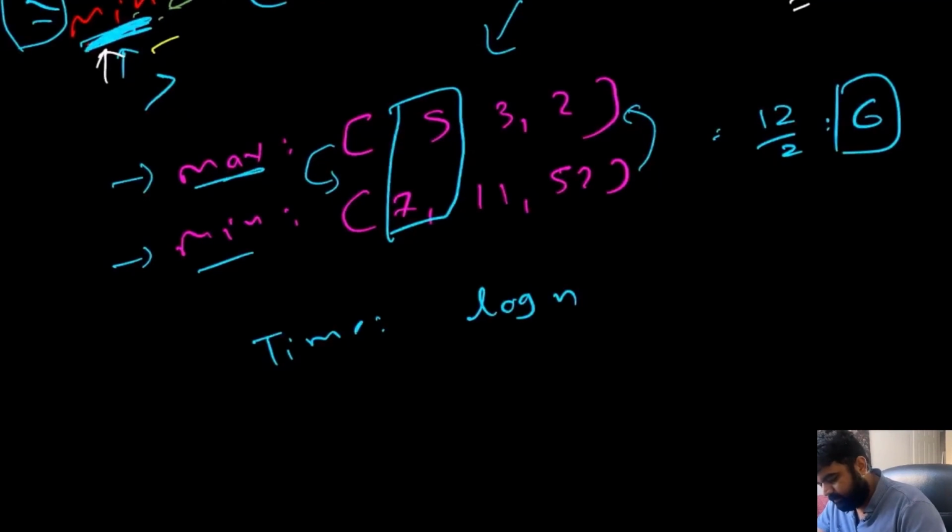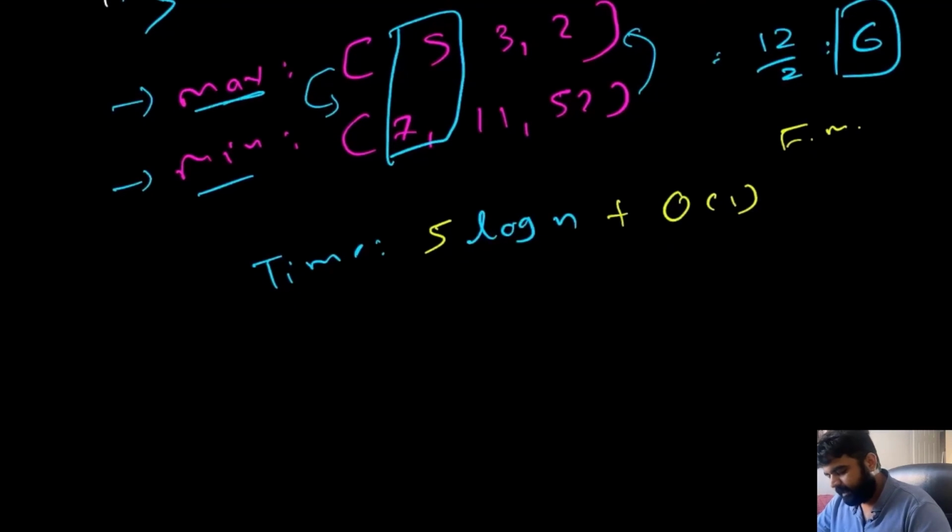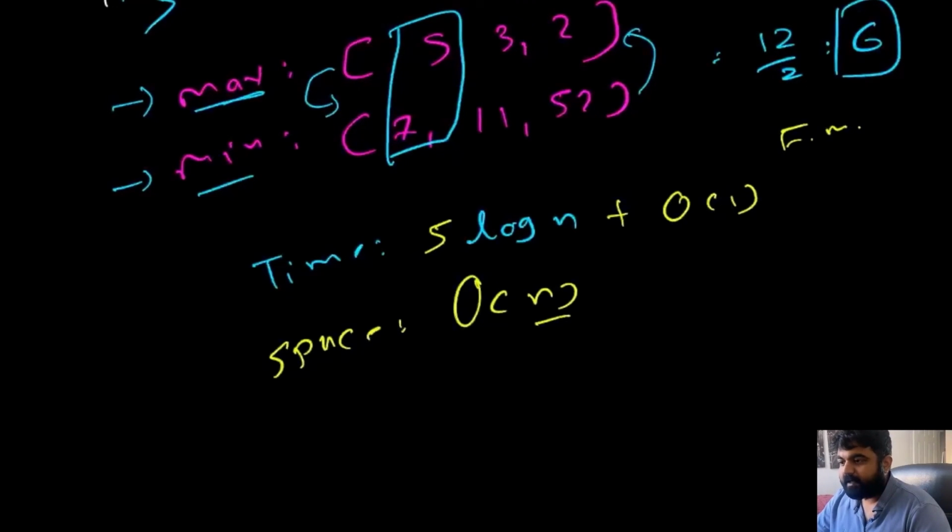So if you want to be very specific, you can mention 5 log n to be the exact time complexity, and in order to find the median, this operation is constant, so it is done in big O of 1 time. So this is a very good time complexity. Now let's calculate the space complexity. Space complexity is basically going to be big O of n, where n is the number of values that are currently present inside the incoming data stream.